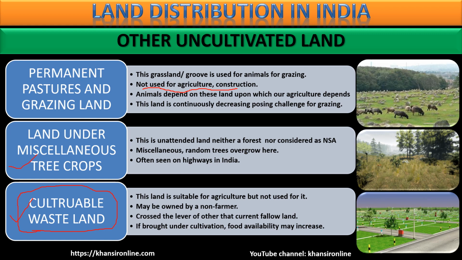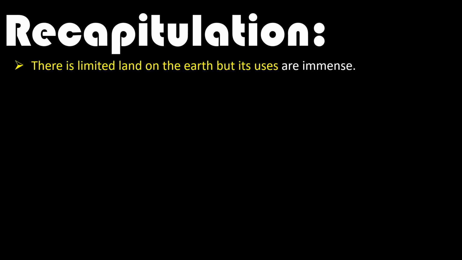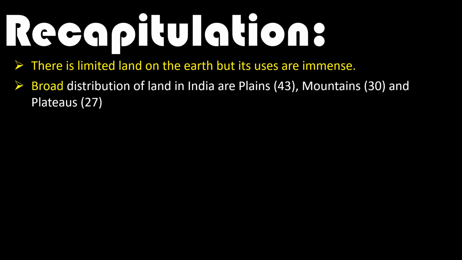But the land is still fit for cultivation, but that land will never be used for cultivation. So as agriculture land, that is wasteland, culturable wasteland. Of course waste नहीं है वो, उस पर जब कंस्ट्रक्शन करेंगे लोग रहेंगे, जरूरतें पूरी होंगी. It will be used in the second category that we have already studied. These were the major land use patterns that we observe in India. So what have we seen till now? We have seen that there is limited land on the earth, but the use is immense.